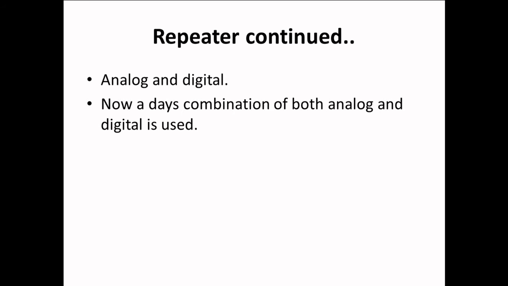Now, it is to be noted that repeaters are further divided into two kinds of repeaters. First is analog repeater and second is digital repeater. Nowadays, the repeaters which we are using are a combination of both analog and digital.